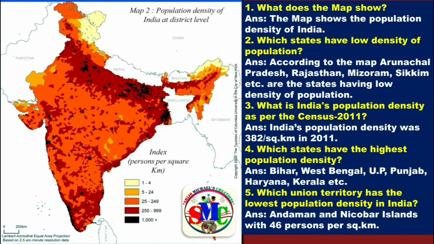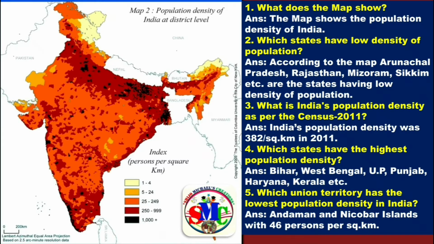Third question, what is India's population density as per the census 2011? India's population density was 382 persons per square kilometer in 2011. Fourth question, which states have the highest population density?